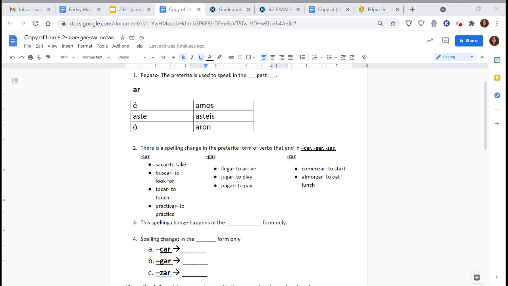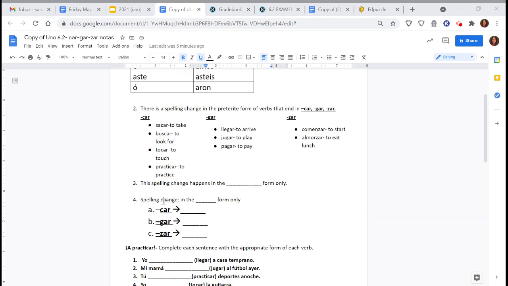Okay, so once you have those definitions in your notes, let's talk about how we are going to use these verbs in the preterite, the past tense. The spelling change we're going to look at today, for number 3, happens in the yo form only.